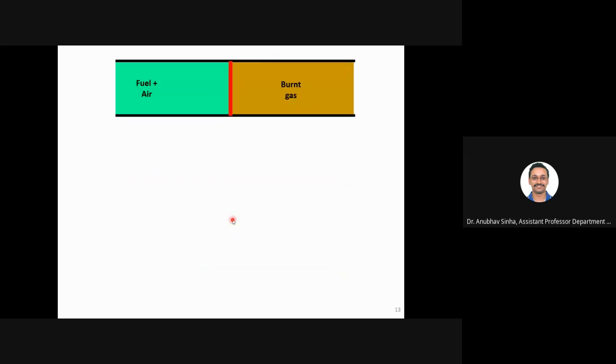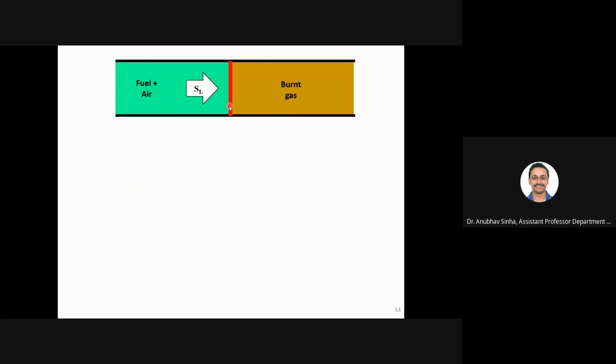Now I have a flame. I know that it can consume X grams of fuel per second, or X moles of whatever the given fuel is. So I supply the same flow rate. Basically, I'm talking about velocity. Let us say that this is at atmospheric pressure. So I know what mass of fuel is required, and I know the density of this mixture. So I know what speed I need to maintain. If I maintain this speed, then the flame will be stationary. It will not move at all.